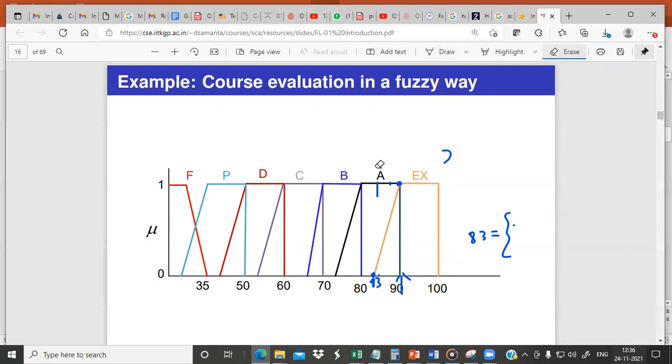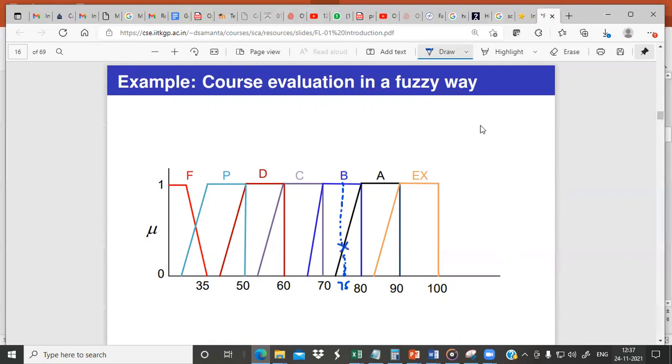So similarly, it is applicable for all cases, right? Say for example, some student has scored the mark 72, or say 75. If you see 75, somewhere it is coming here. See, A grade is coming here also. So if you draw a line here, the line actually intercepts at 2 points.